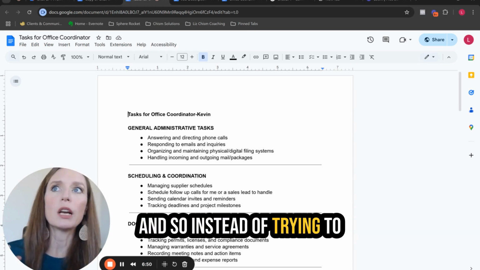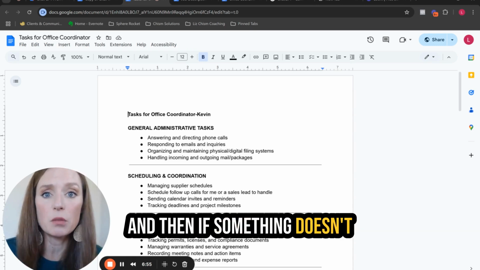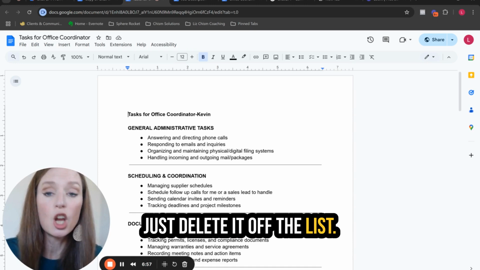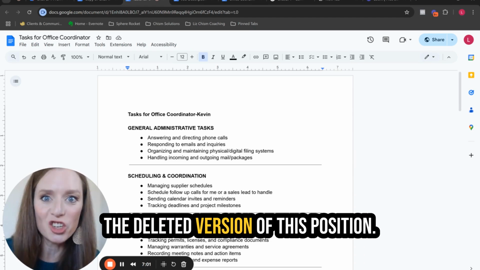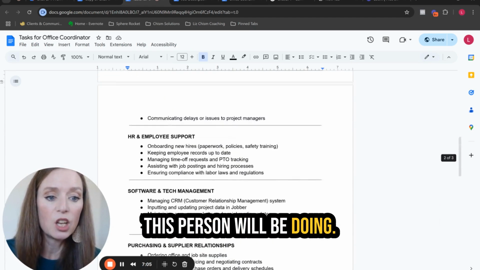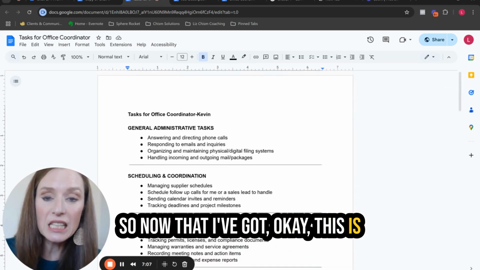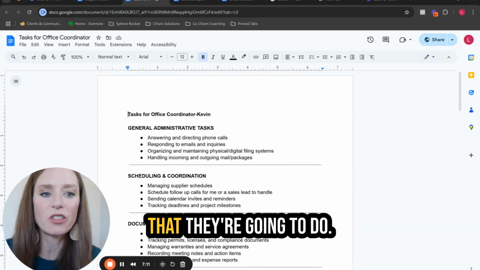And so instead of trying to brainstorm and think of all these things, I just have a list. And then if something doesn't apply to this position, you just delete it off the list. So this is the scaled down version or the deleted version of this position. So this is all the things that this person will be doing. So now that I've got, okay, this is the outlines of the job description, now here's the actual tasks that they're going to do.